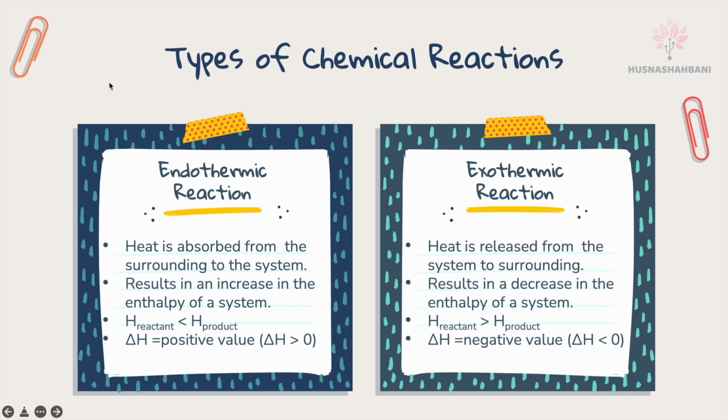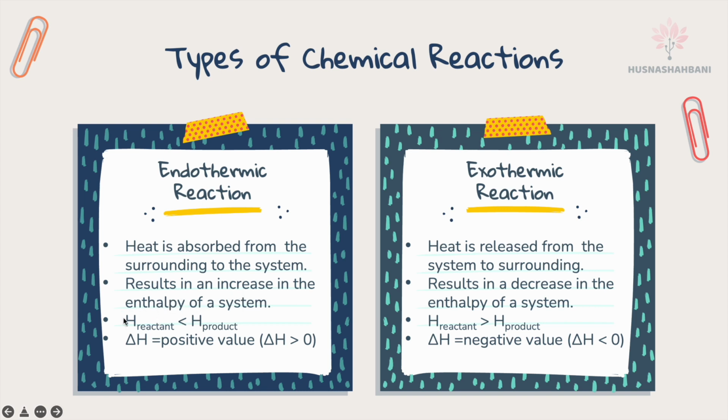There are two types of chemical reactions: endothermic reaction and exothermic reaction. In an endothermic reaction, heat is absorbed from the surrounding to the system. When heat is absorbed into the system, there will be an increase in the enthalpy of the system, because energy is absorbed, so there is an increase in the heat of the system.